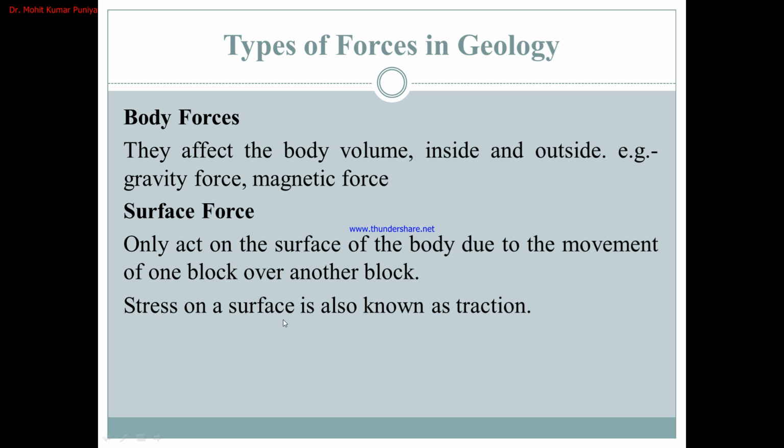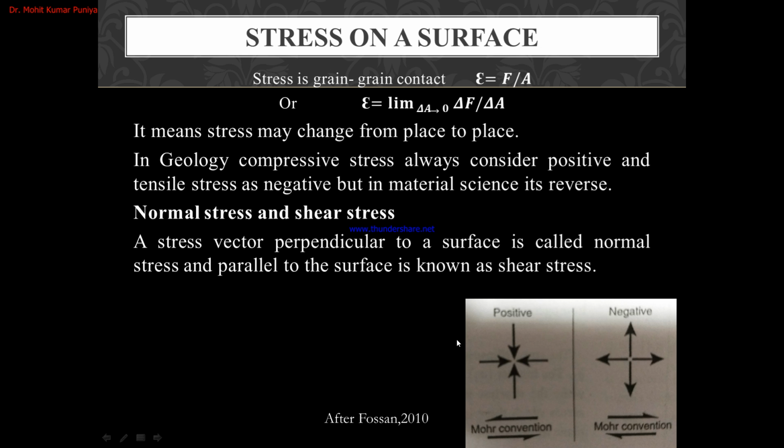Stress on a surface is also known as traction. Stress on a surface can be represented by F upon A, meaning force per unit area. But actually, geology is inhomogeneous, so stress always changes from place to place. So we can represent the stress here as the limit of delta A tending to 0 of delta F upon delta A. It means that stress changes from place to place.